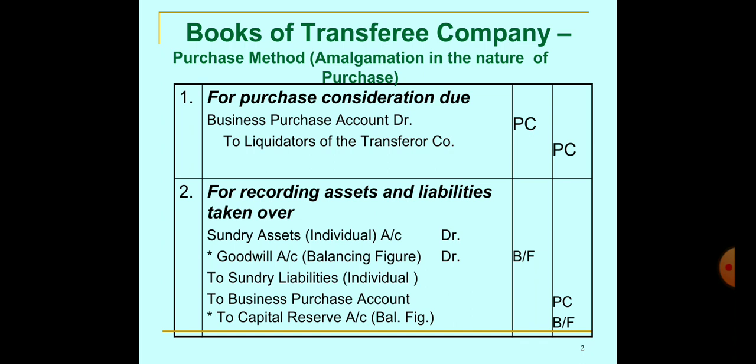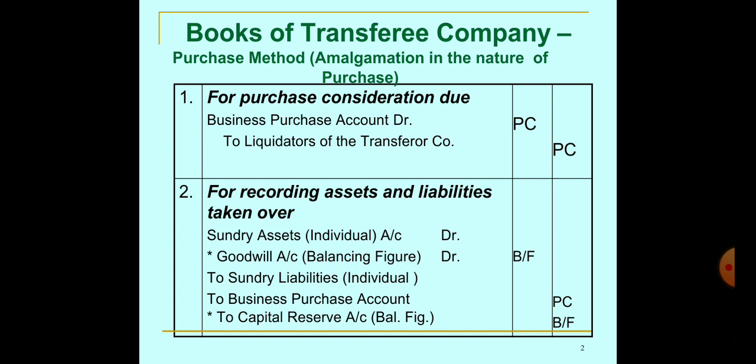Same here, if I have purchased the goods on credit basis, then for example I will write Purchase Account debit to Creditor Account. Here I will write the same thing for the business, for purchase consideration due: Business Purchase Account debit to Liquidator of Transferor Company, with the amount of purchase consideration.